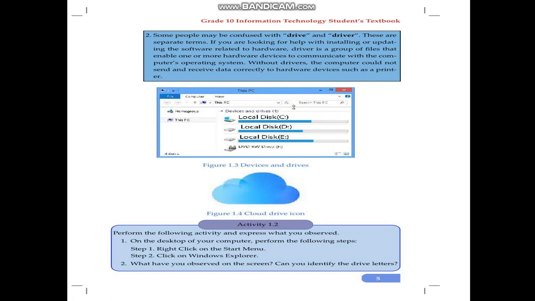For example, Local Disk C, in parentheses C colon. The drive letter is C. The disk is Local Disk.